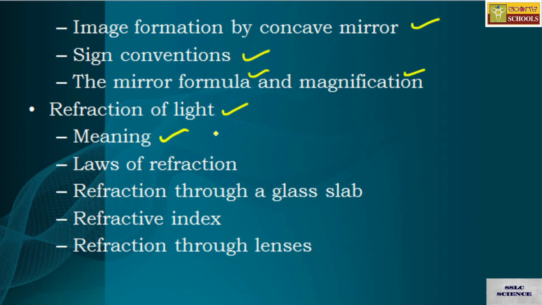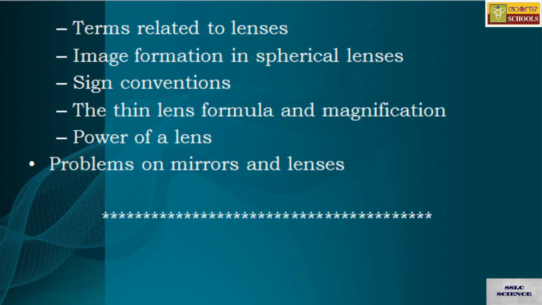Again, its meaning, laws of refraction, refraction through a glass slab, refractive index, refraction through lenses. You are also learning terms related to lenses, image formation in spherical lenses, their sign conventions, thin lens formula, magnification, power of a lens, and problems on mirrors and lenses.